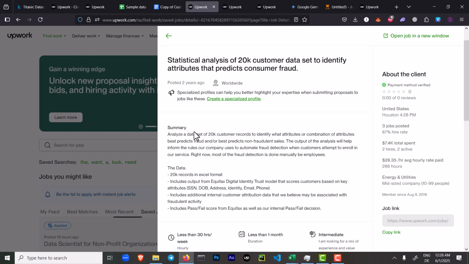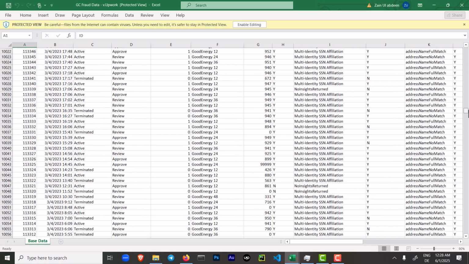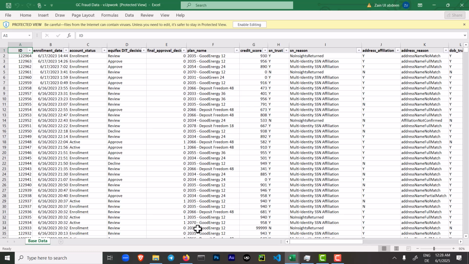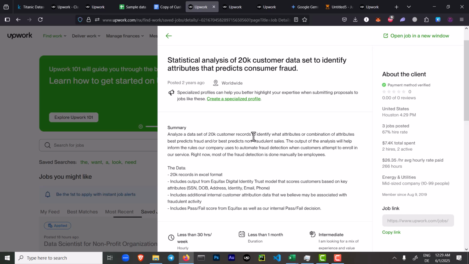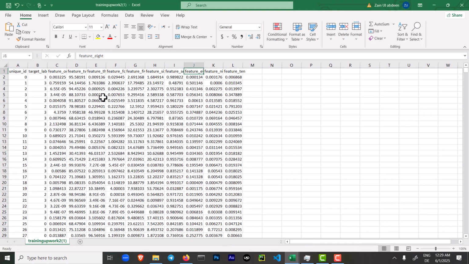But it's not a Kaggle dataset. They have provided their own dataset, with different kinds of inputs and features which you don't see on Kaggle very often. They have a 20K dataset here, which I think is good enough for beginners to do hands-on practice outside of the very well-known datasets. And here we have another one, train a machine learning model. This one is a classical classification problem, and their dataset is also, I think, 50K, with around 10 features, which is also very good.